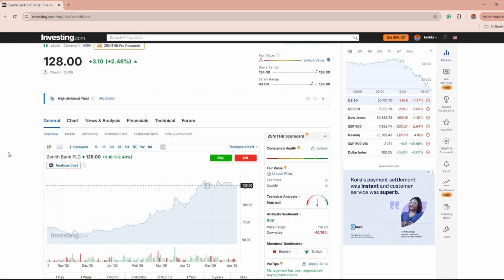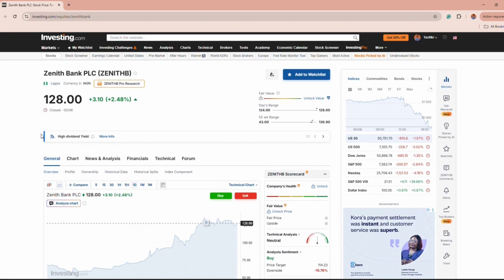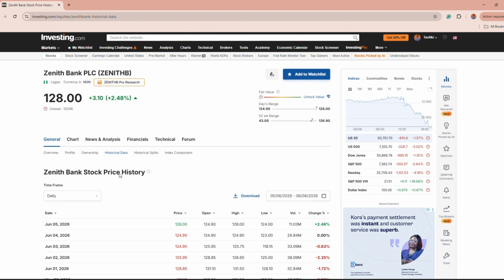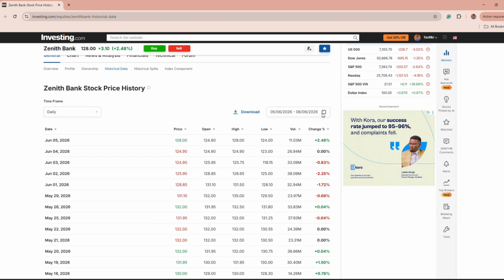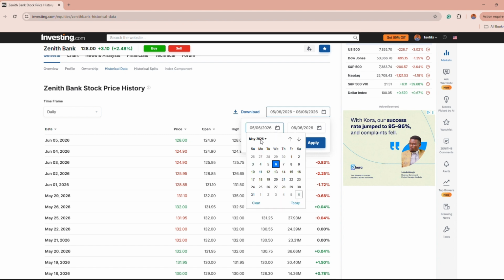So we have the interface of this. We have Zenith Bank PLC. What we're concerned with basically is the historical data, the historical share price of the company. So I'm clicking on historical data. So we have the period to use for our stock price. I'm just going to be sticking with 1 year for this illustration. So I'm just going to go down to the calendar, down to 2025. We can use the 2025 example, or you can use the year to date, which is from January to June 2026 as of the current period of making this video.